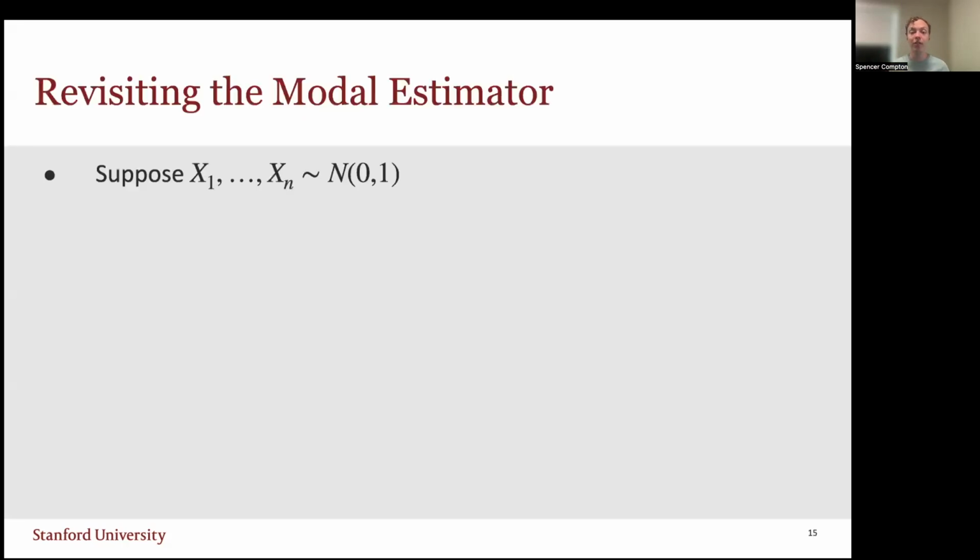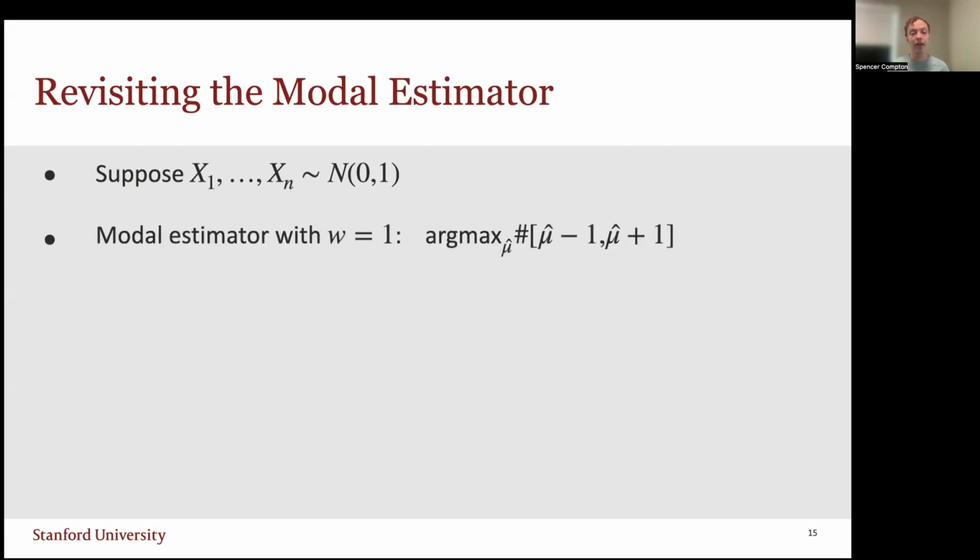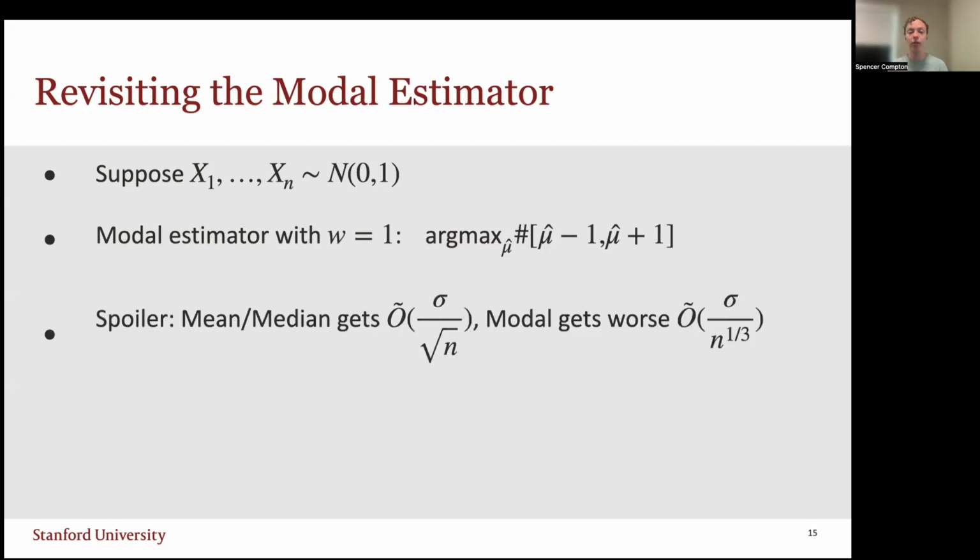To do this, let's revisit the modal estimator we talked about earlier. Suppose we're in this quite simple case where we have n samples, each from a Gaussian with mean 0 and variance 1. We want to analyze how the modal estimator performs with a width parameter w equal to 1. Again, the modal estimator would choose the mu hat that has the most samples within 1 of it. We'll use this notation to count the number of samples in some range. As a spoiler, the mean and median, as we know, would get error proportional to sigma over root n. But the modal estimator will get worse error of sigma over n to the 1/3, so polynomially worse.